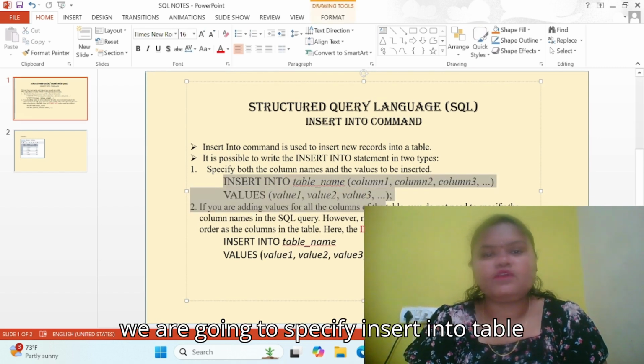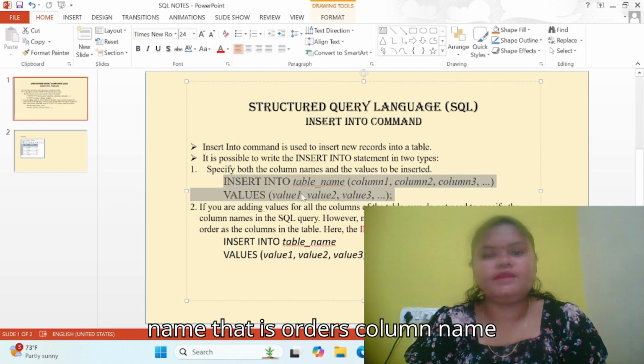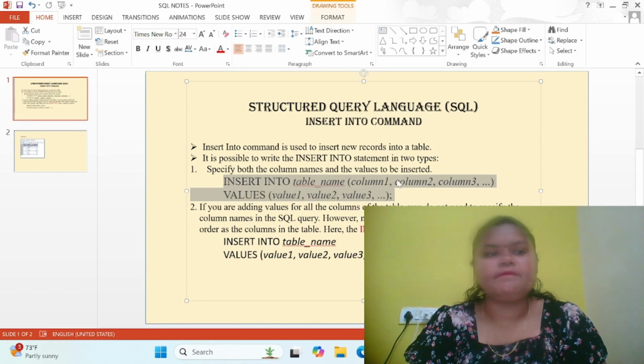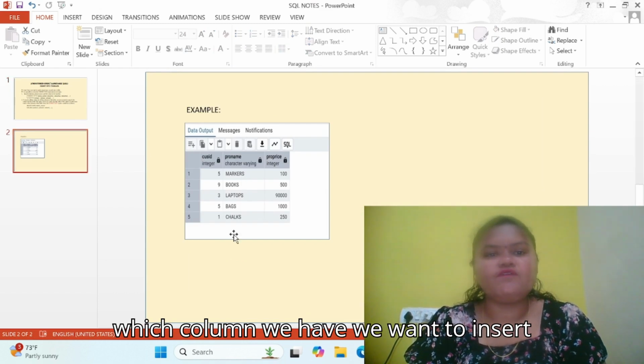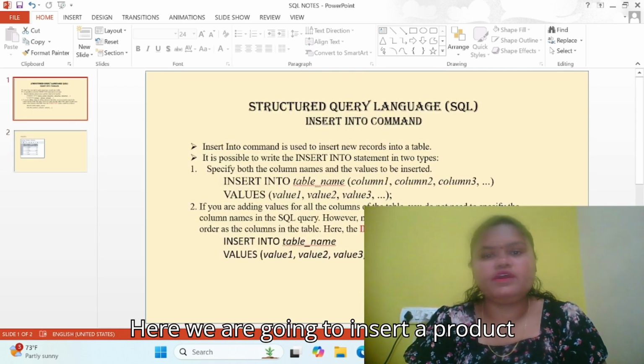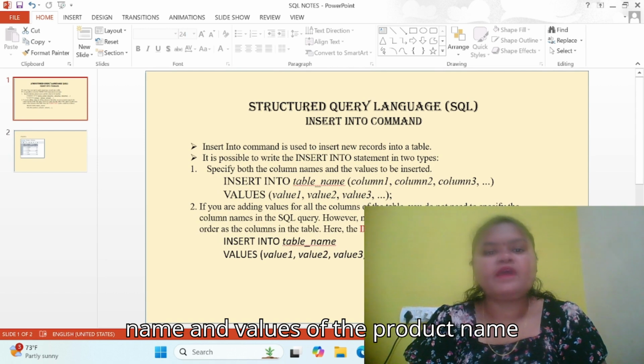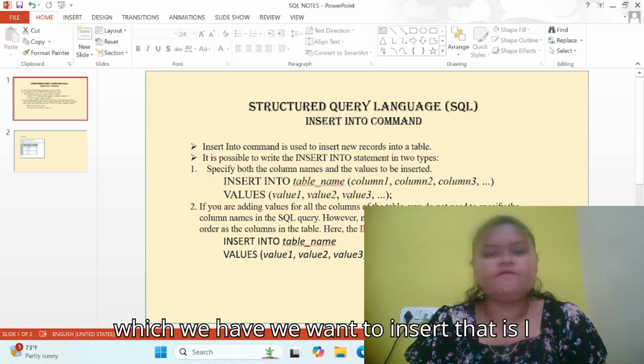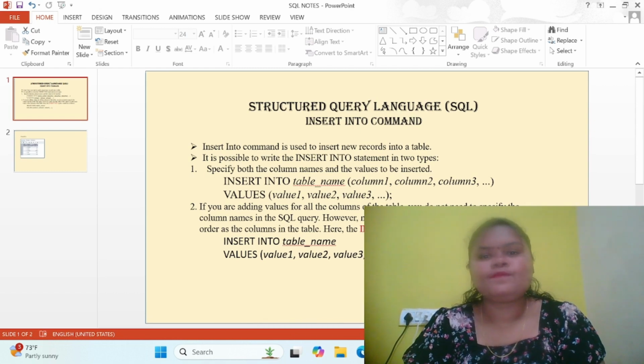We specify INSERT INTO the table name, that is orders, then the column name which we want to insert, that is product name, and the VALUES of the product name which we want to insert.